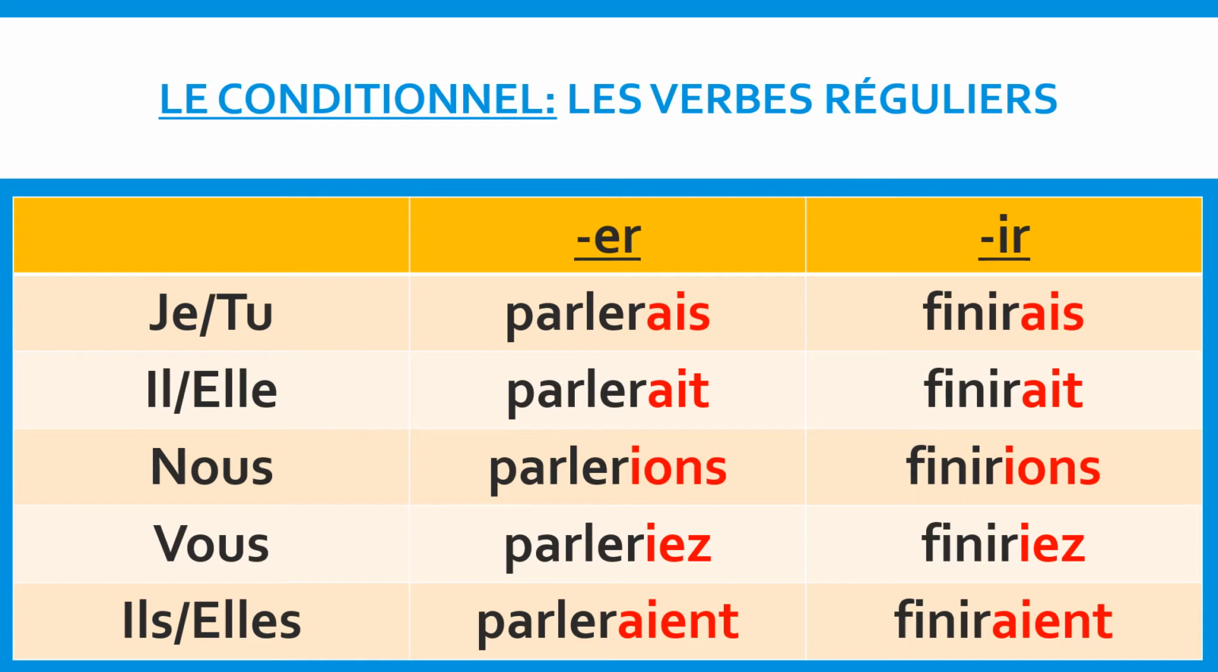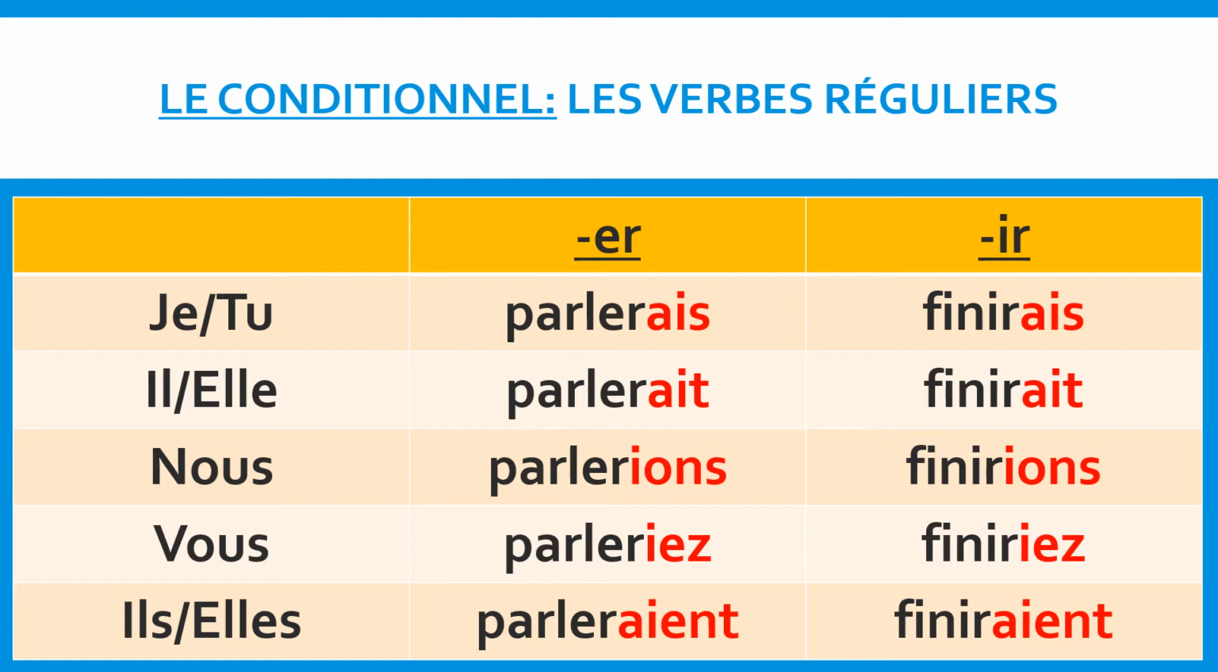When conjugating regular IR verbs in the conditionnel, all you have to do is take the regular IR verb of your choice and simply add the imparfait ending to it. As you can see in the third column, I have chosen the verb finir, which is a regular IR verb, and simply added the imparfait endings to it.